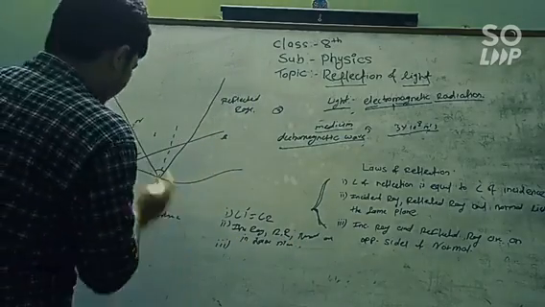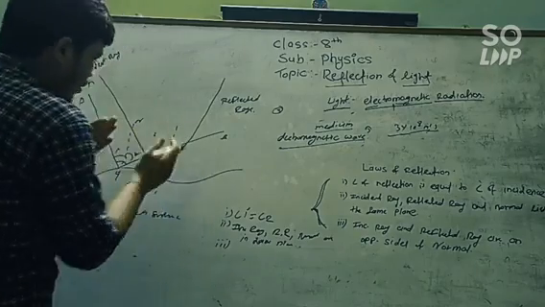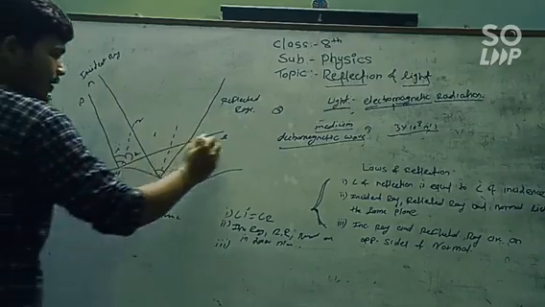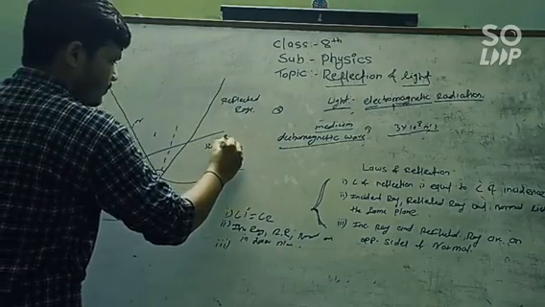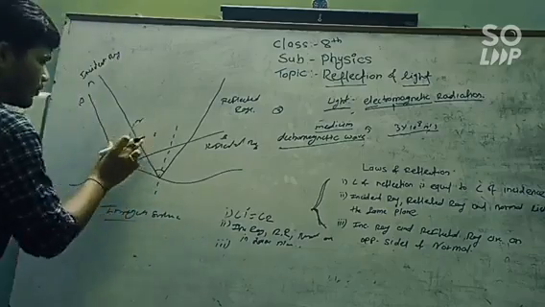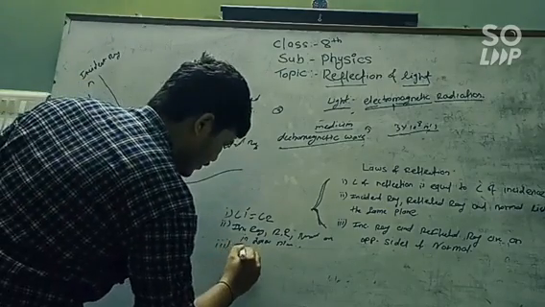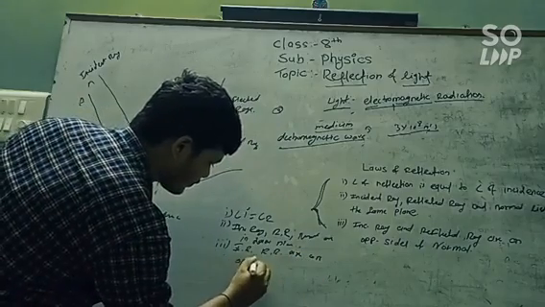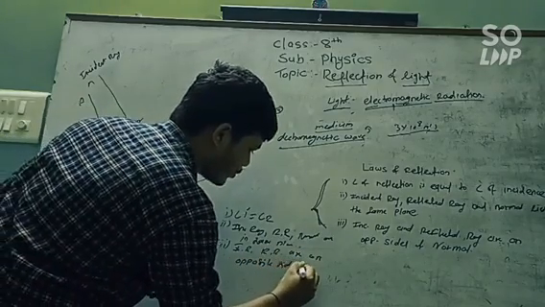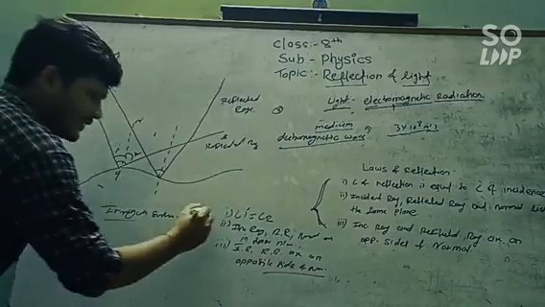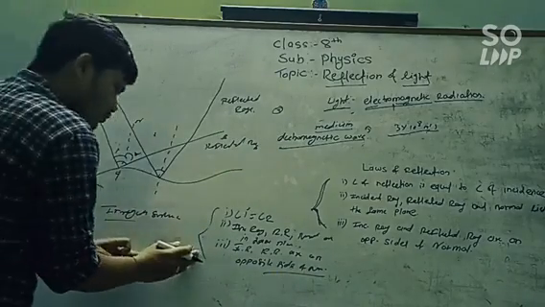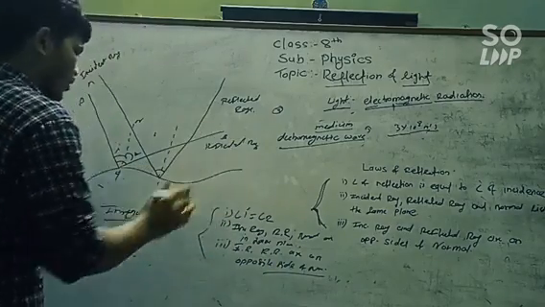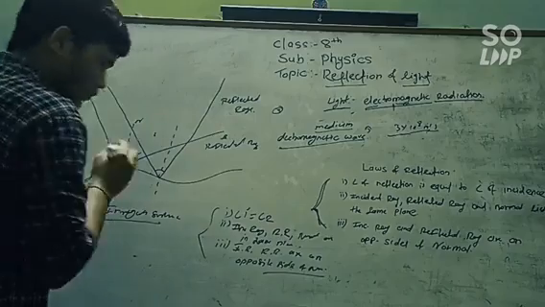Now what's the third law? That the incident ray and the reflected ray are on opposite sides of the normal. Here also on the irregular surface, the incident ray AO and the reflected ray OB are on opposite sides of the normal. That's the third law. So these are the three laws of reflection, which are also followed on the irregular surface. So we can say that the laws of reflection are followed in the case of irregular surfaces also.